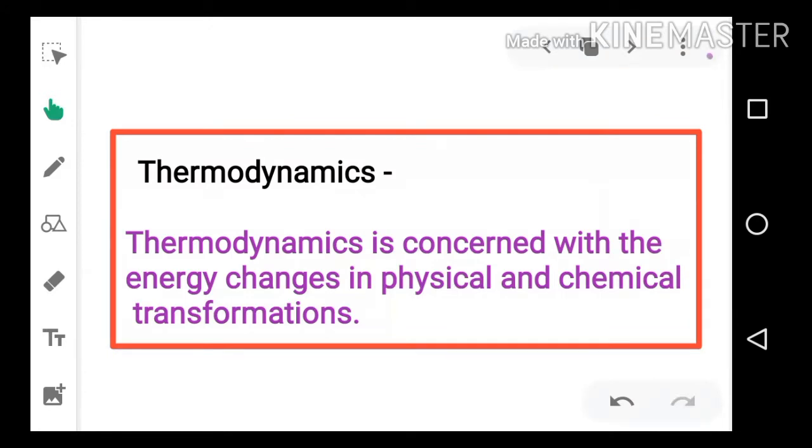Though thermodynamics is related with the energy changes taking place in physical and chemical processes or transformations, it is not related with the rate of the chemical process. It will not give any idea about the rate. Also, you will not get any idea about the mechanism of the chemical or physical process by studying thermodynamics. Thermodynamics only gives us an idea about the energy changes accompanying physical and chemical transformations.